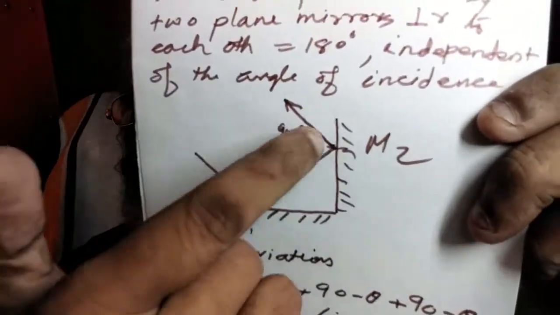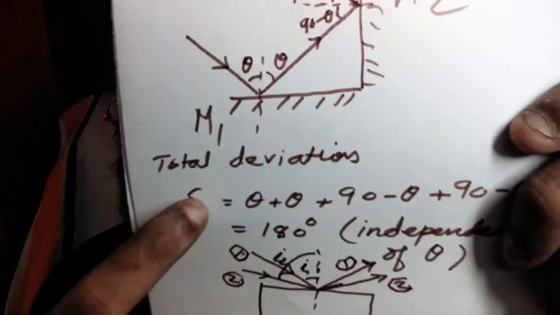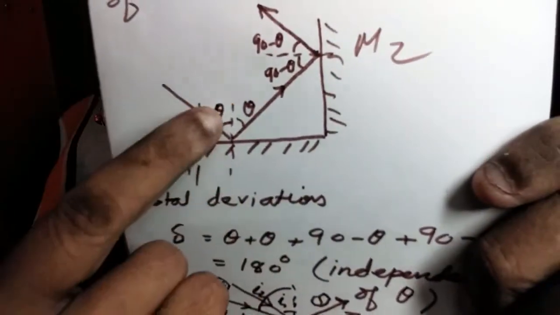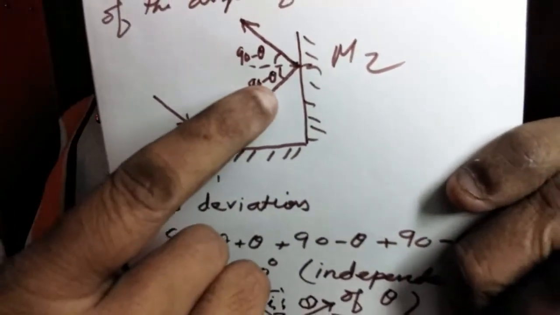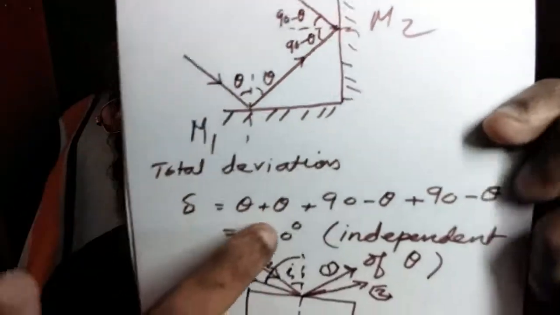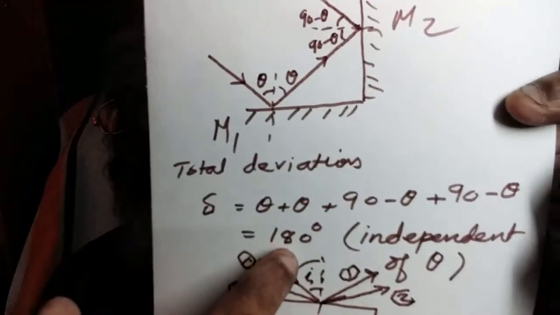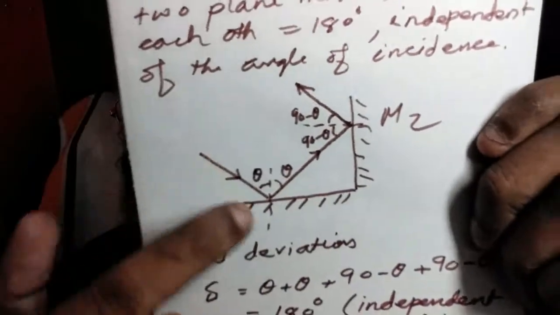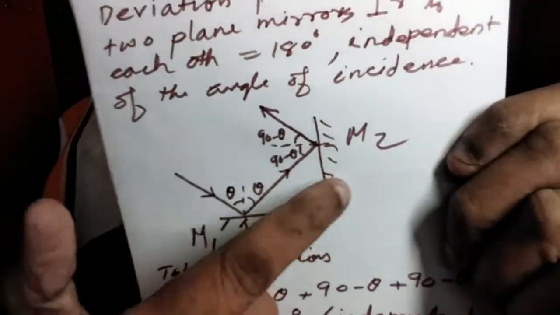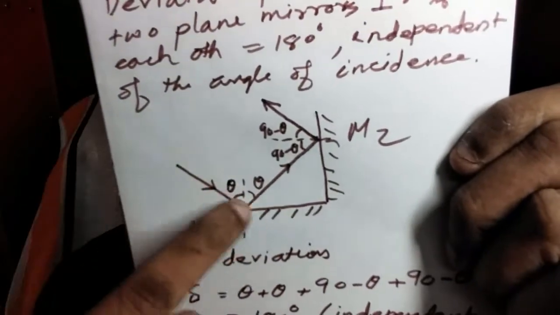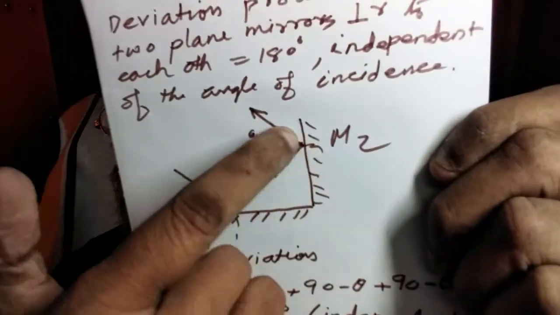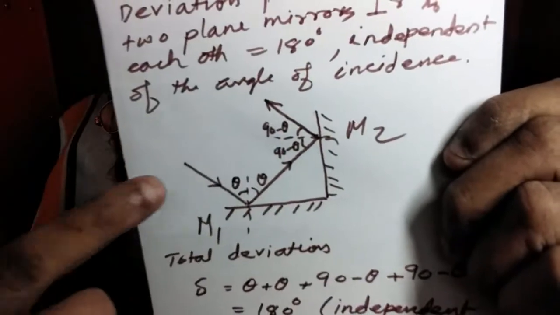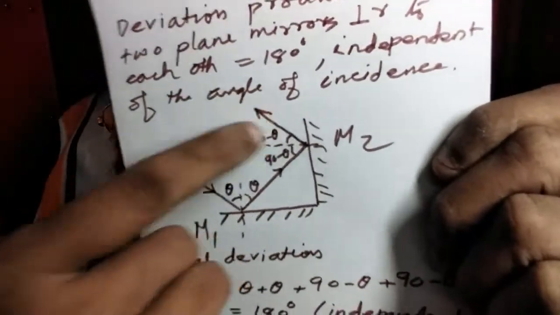Just add all these angles: theta plus 90 minus theta plus 90 minus theta. You will get 180 degrees. That is the total deviation produced by the pair of perpendicular mirrors. That is, the incident light is like this, but the reflected light is just opposite. That means the angle between these two rays is 180 degrees.